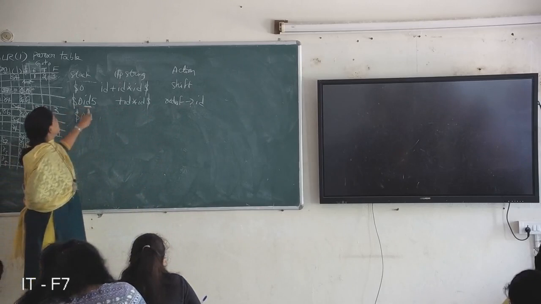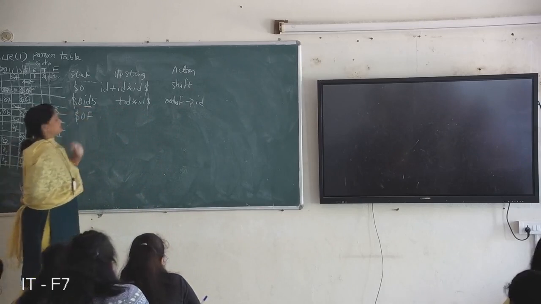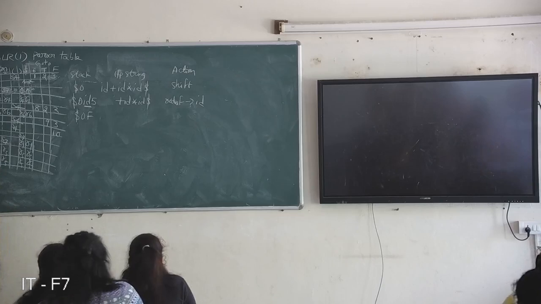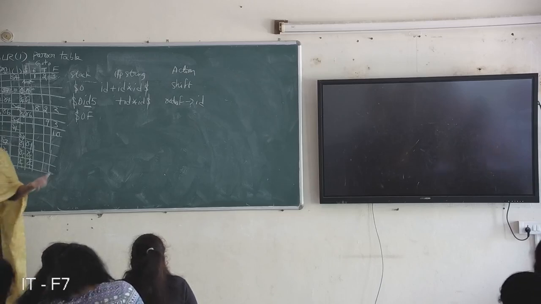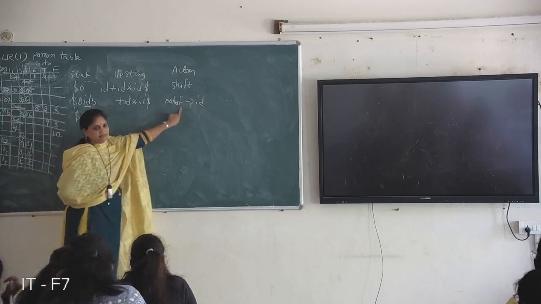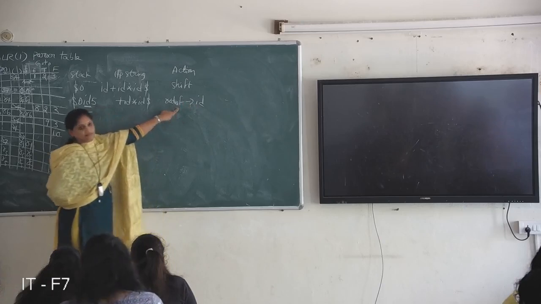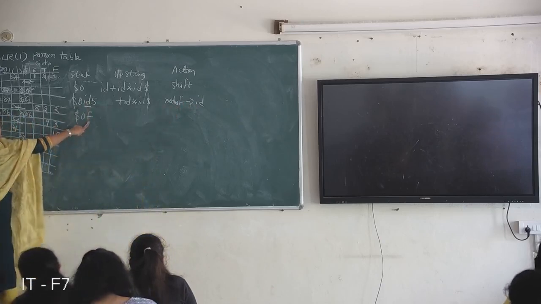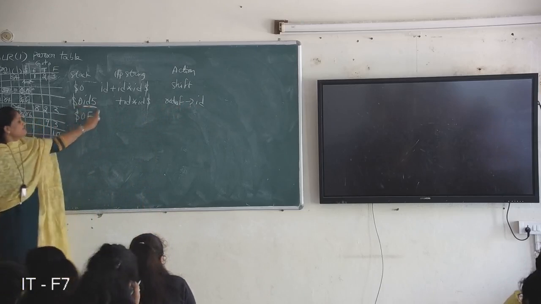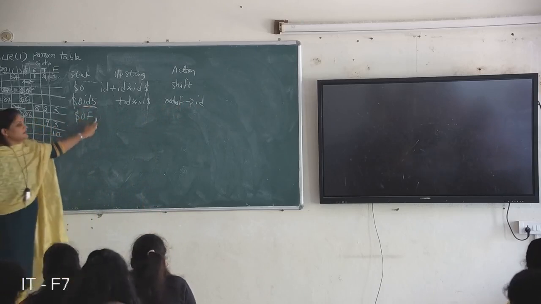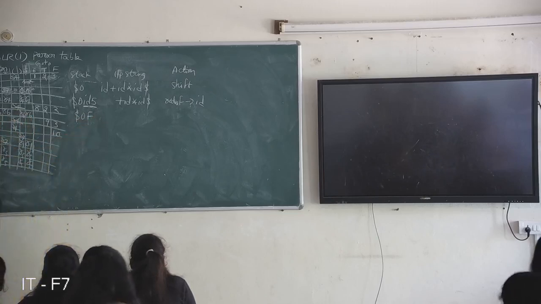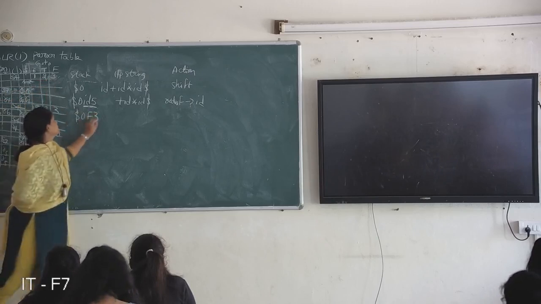So ID can be replaced with F. ID is reduced to F. You are getting a handle on the top of the stack. That handle is replaced by the left side symbol. ID is replaced by F. In place of ID, write F. You can also change the state, right? 0 F 3: in place of ID 5, F comes. And next you have to get a state here. So apply 0 on F. 0 on F is 3. So write that state number here.